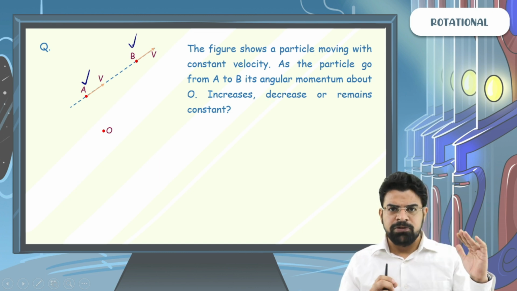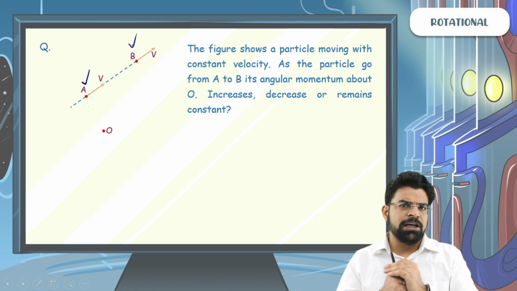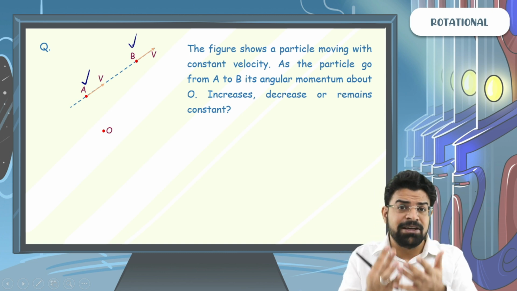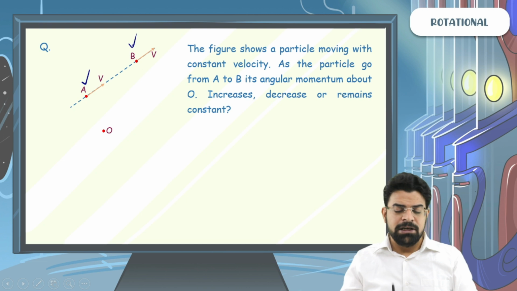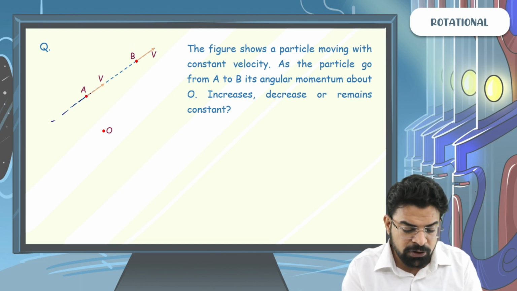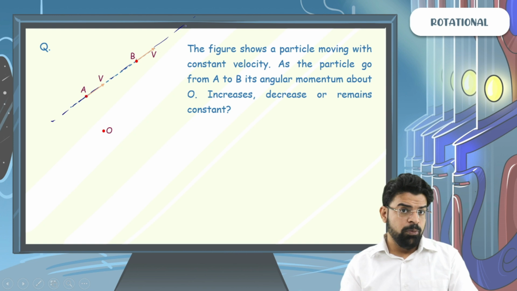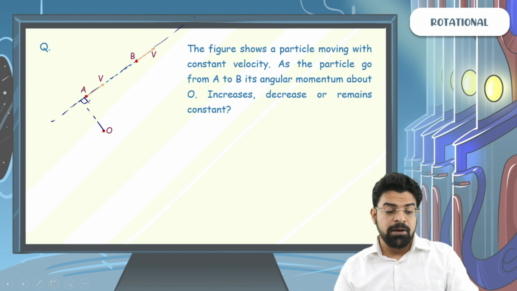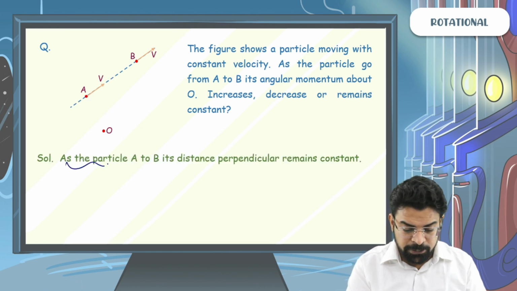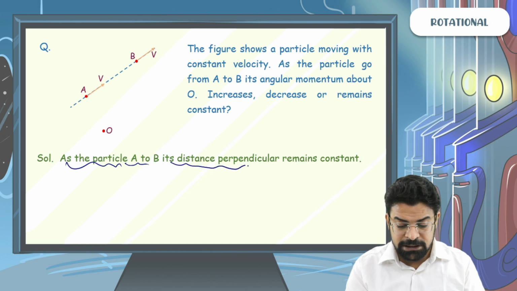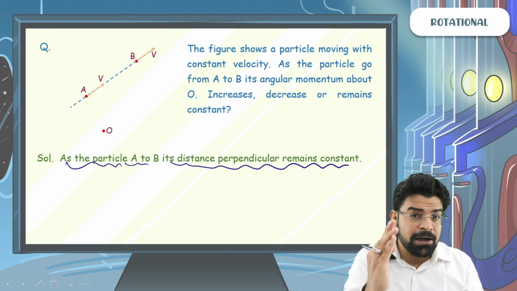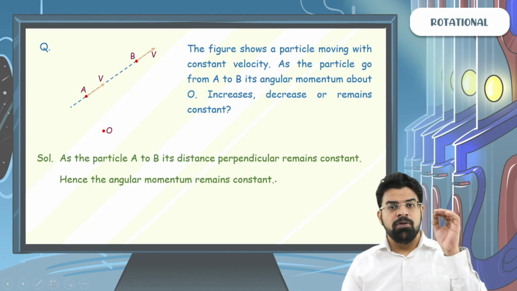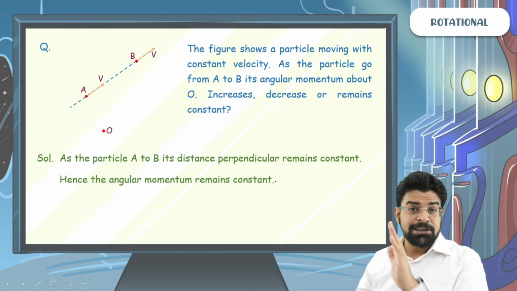If the particle is moving in a straight line with a constant velocity, you are asking me what happens to the angular momentum of the particle about O. Does it increase, does it decrease, or does it remain the same? You will say, since the particle is moving with a constant velocity, its line of momentum will remain the same, the perpendicular distance will remain the same, hence the angular momentum will remain the same. So as the particle goes from A to B, its perpendicular distance remains constant, the momentum remains constant, hence the angular momentum remains constant.